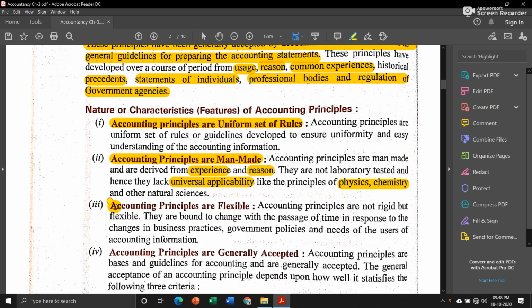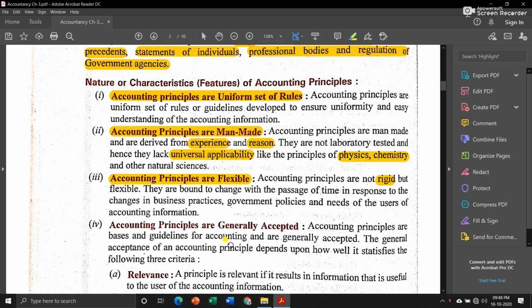Accounting principles are flexible. They are not rigid, they are not fixed, they are flexible. They are bound to change with the passage of time in response to changes in business practices, government policies, and needs of the users of accounting information. These rules are not very strict. We can change and alter them depending on our business practice, government policies, and other factors.